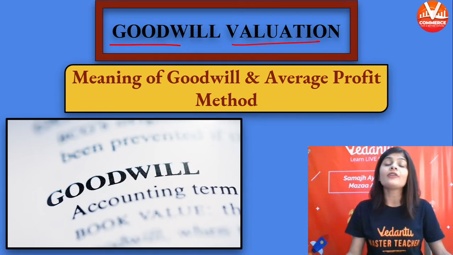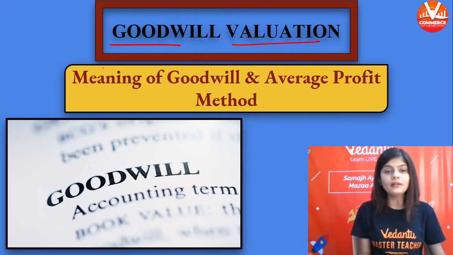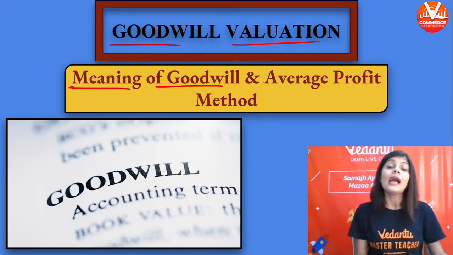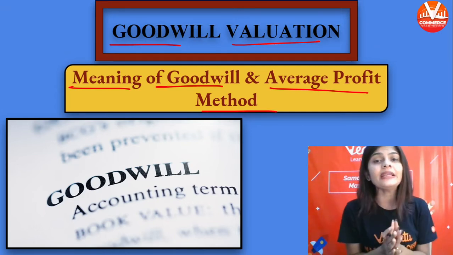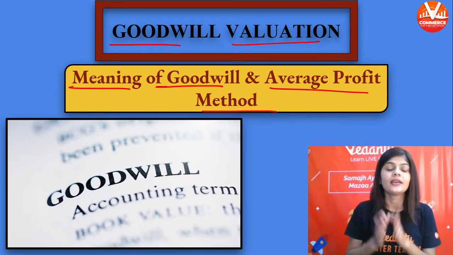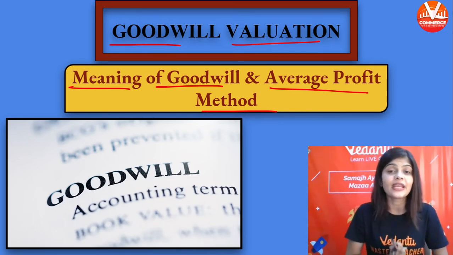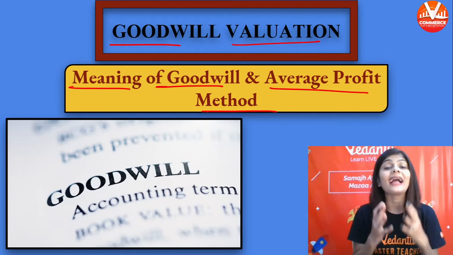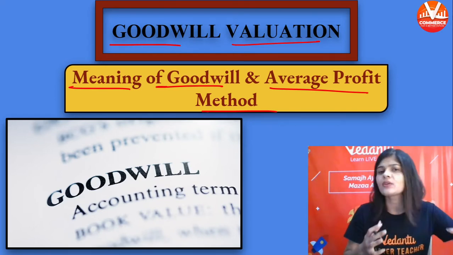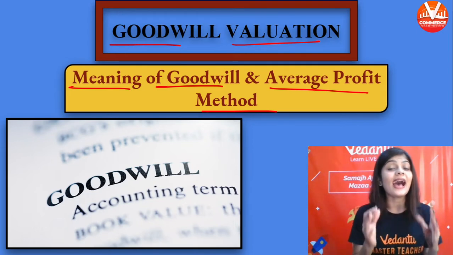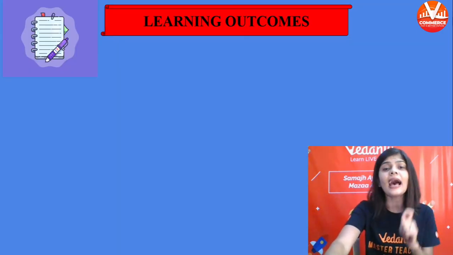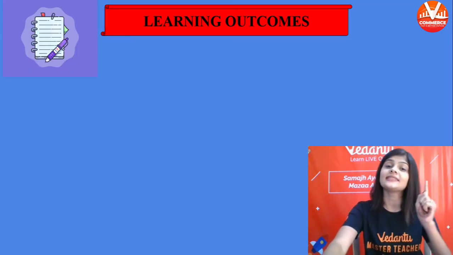So, now we will understand about goodwill, the meaning of goodwill, and we will do the average profit method. What is the meaning of goodwill? And we will do the average profit method of calculation of goodwill. How to calculate goodwill.